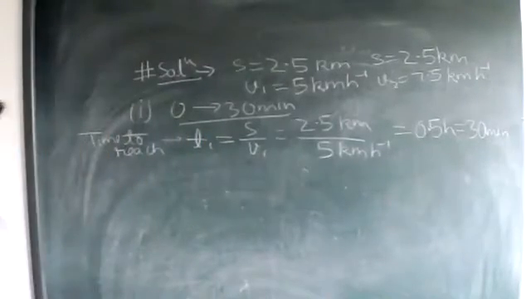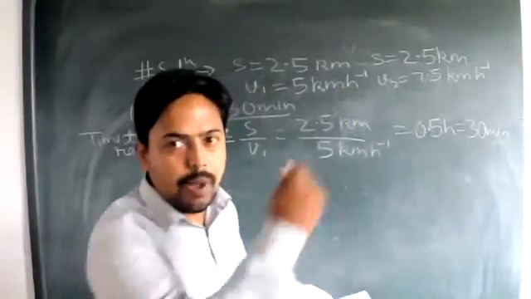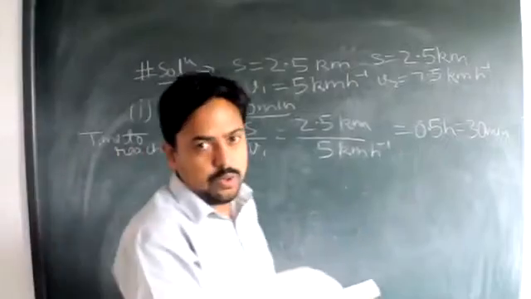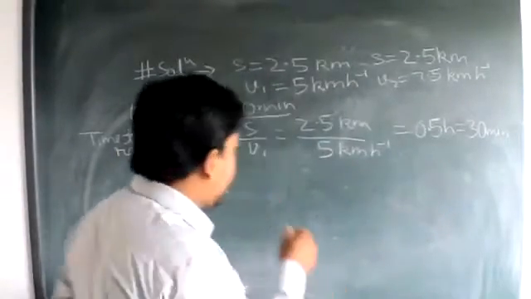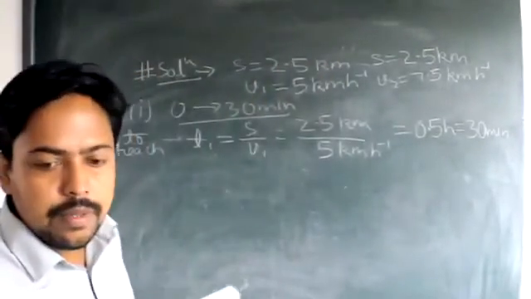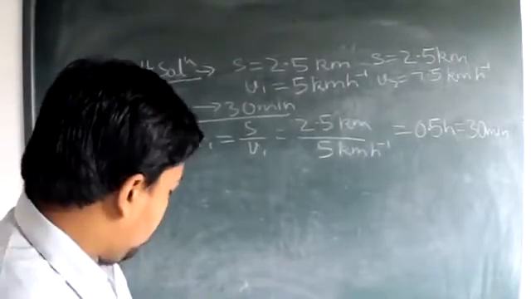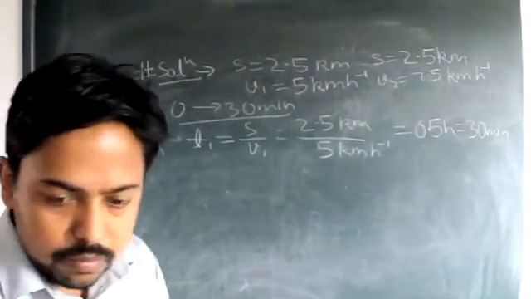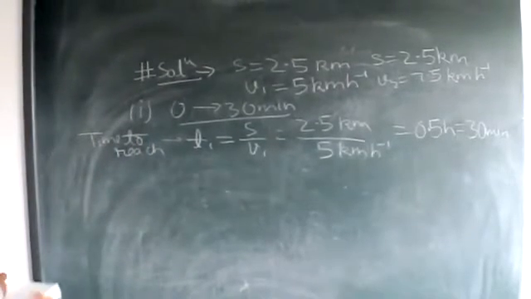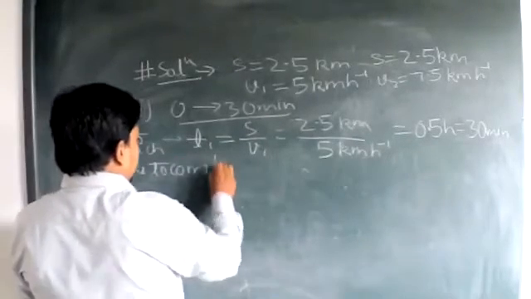Now what do we need to do? We have calculated the time while the person reaches the market. But he also has some velocity while he comes back to his house, and the corresponding distance is the same. So we calculate the time to come back home.